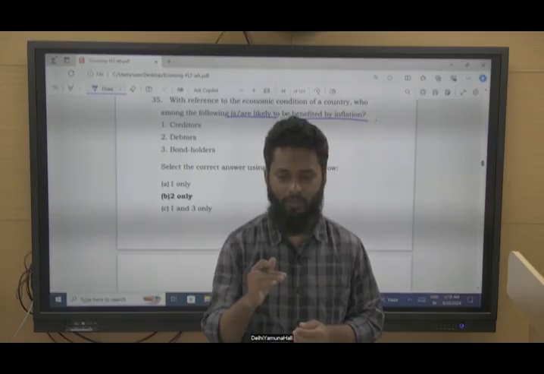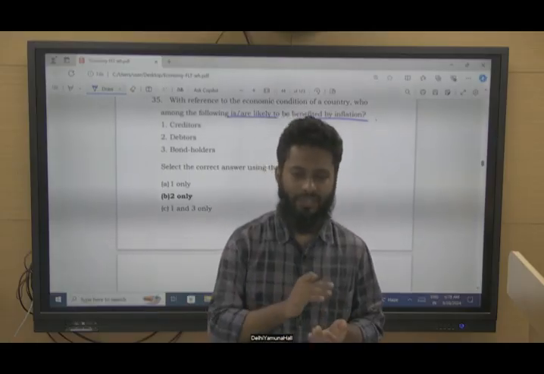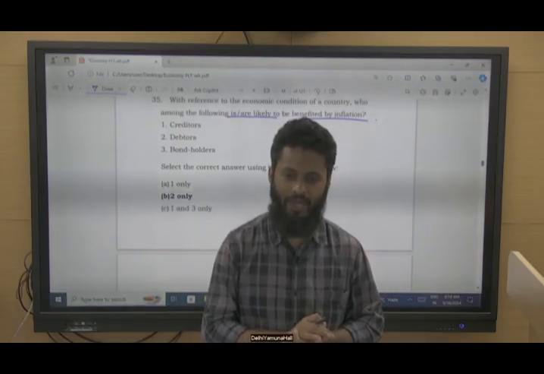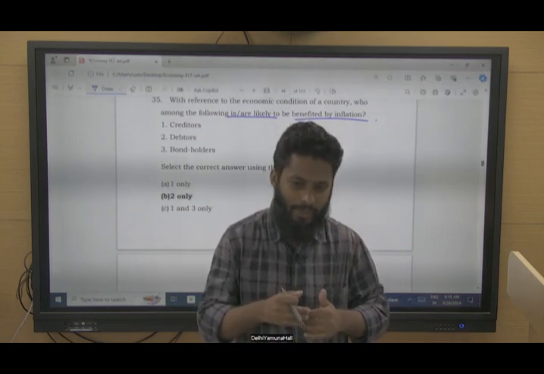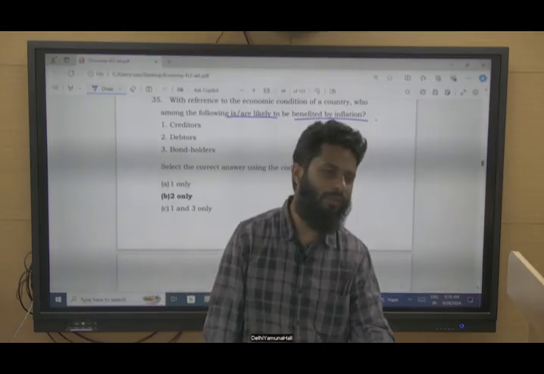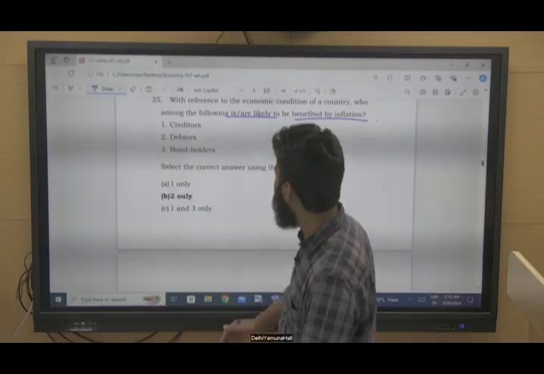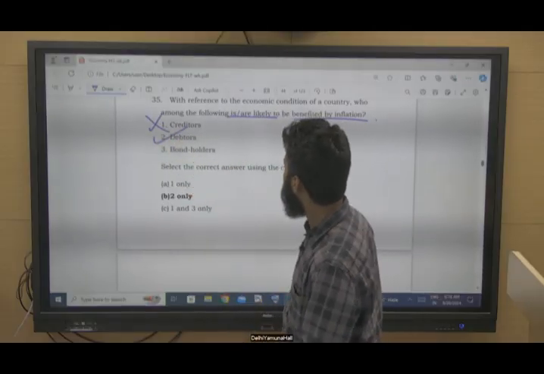And I have lent you 100 rupees. After 5 years, when you are returning me 100 rupees only, you are returning the entire 100 rupees, but my purchasing power will decrease. Now with 100 rupees, only one plastic water bottle is available, right? So it is benefiting debtors, but not creditors, right?